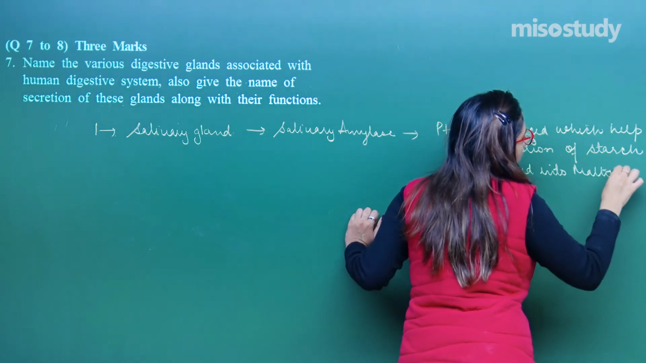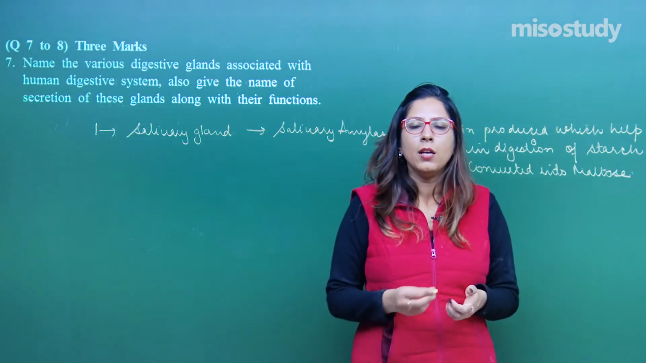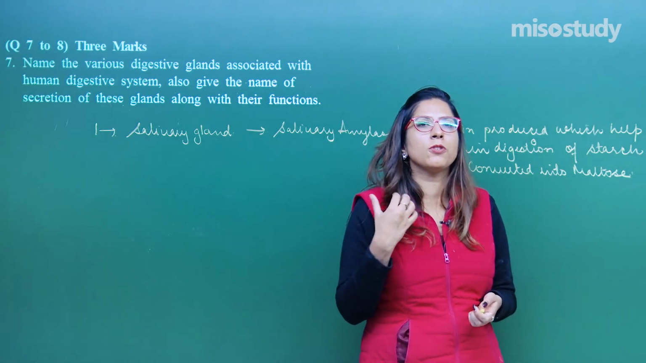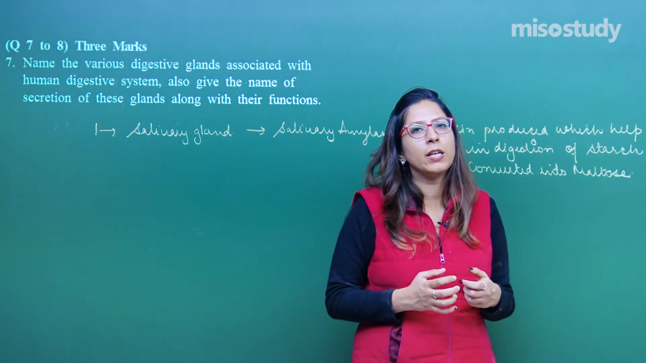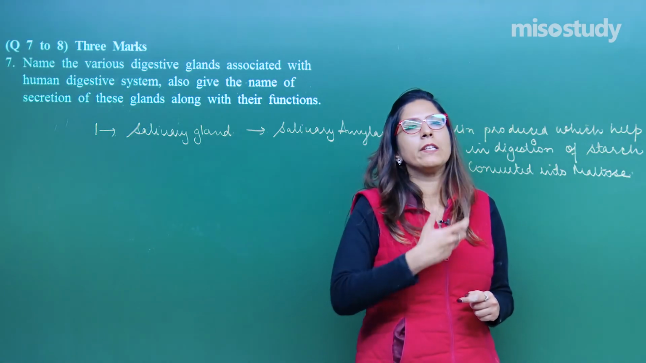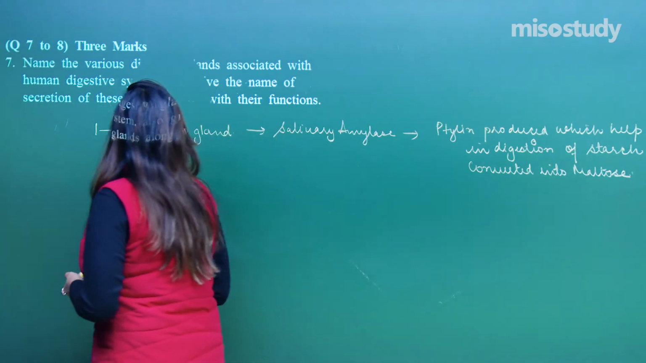What is another function of this amylase? It also helps in transferring the solid food into a liquid part, right? So overall lubrication of food increases so that digestive enzymes can easily act, and the food can easily move throughout your digestive tract.